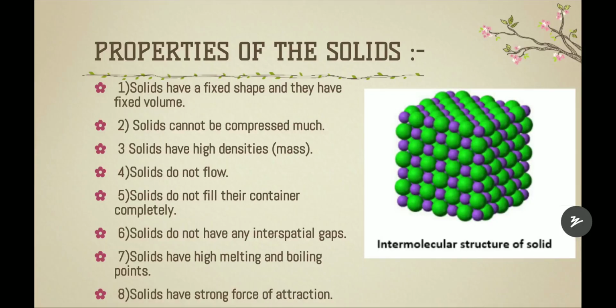So one solid like the sponge in a duster has small pores by which it can be compressed. We can compress the duster, right? Because it contains small pores, though it's a solid. The third property of solids is that solids have high densities. Density here means mass.